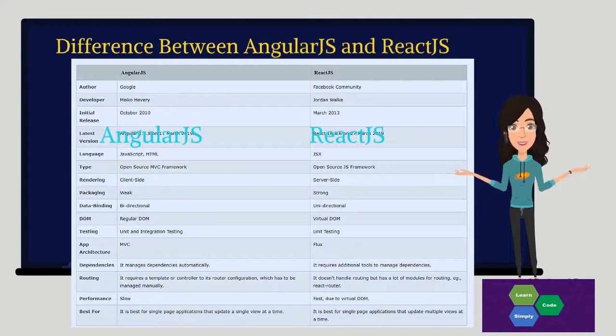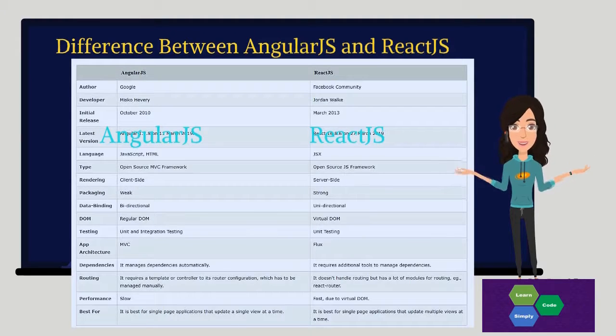As for the type, AngularJS is an open source MVC framework. React.js is an open source JS library. Rendering: AngularJS renders on the client side and React.js on the server side. Packaging: AngularJS is weak and React.js is strong. Data binding in AngularJS is bidirectional while in React.js it is unidirectional. The DOM used by AngularJS is the regular DOM, and React.js uses the virtual DOM. For testing purposes, AngularJS has unit and integration testing, while React.js has unit testing.